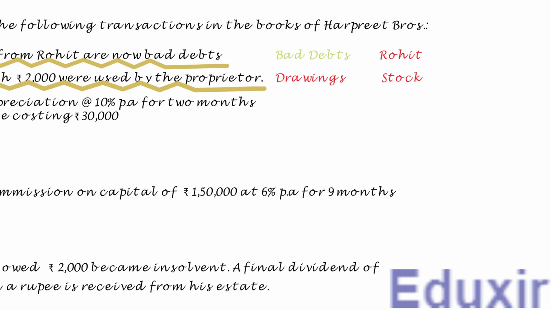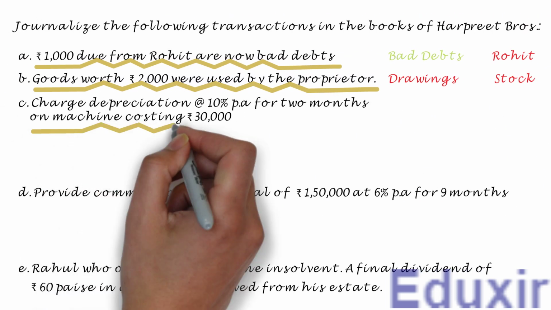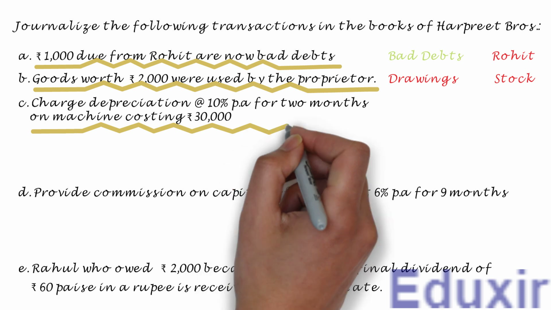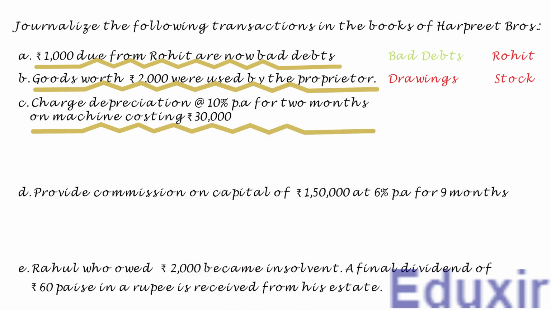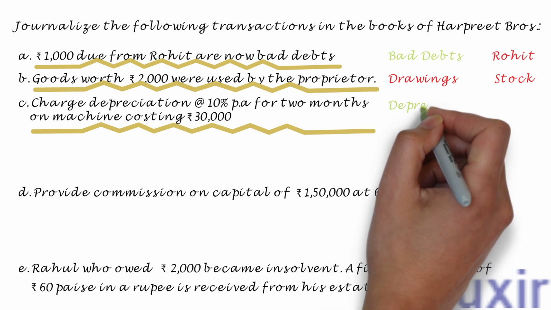In this transaction, the depreciation is charged at the rate of 10% per annum for 2 months on the machine costing 30,000 rupees. As in this case, the machine is depreciated, this depreciation is considered as operating expense. So, the business is incurring an expense named depreciation in this transaction. The rule to record an expense incurred is to debit the corresponding expenses account. In this case, the depreciation account should be debited.